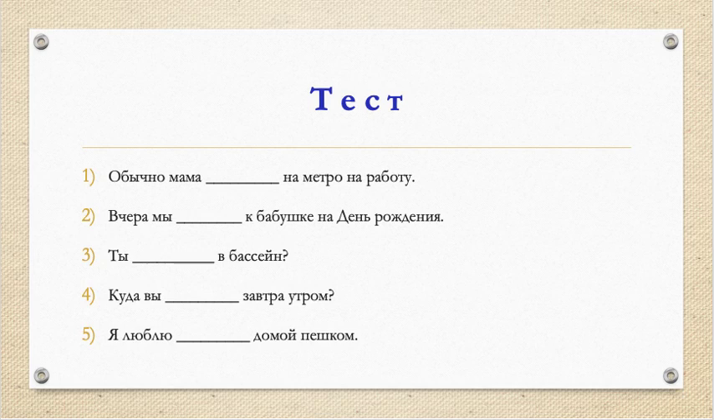And the last sentence. Я люблю домой пешком. If you remember slide with the functions for unidirectional and multidirectional verbs, after the verb люблю, we use always multidirectional ones. And because we have here пешком, it's clear that we talk about walking home. So the correct answer is я люблю ходить домой пешком.